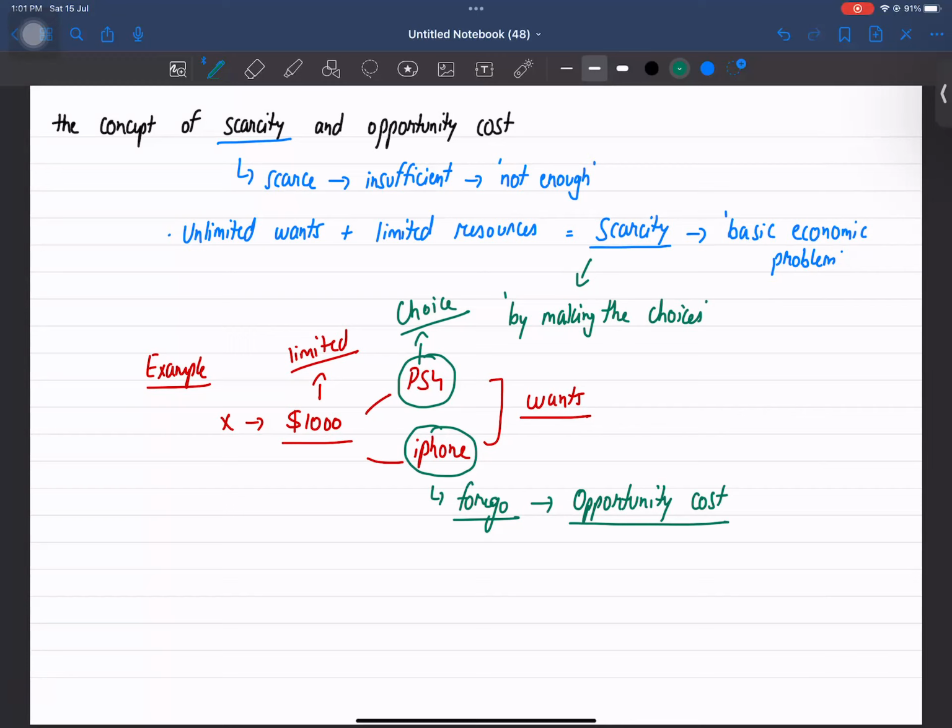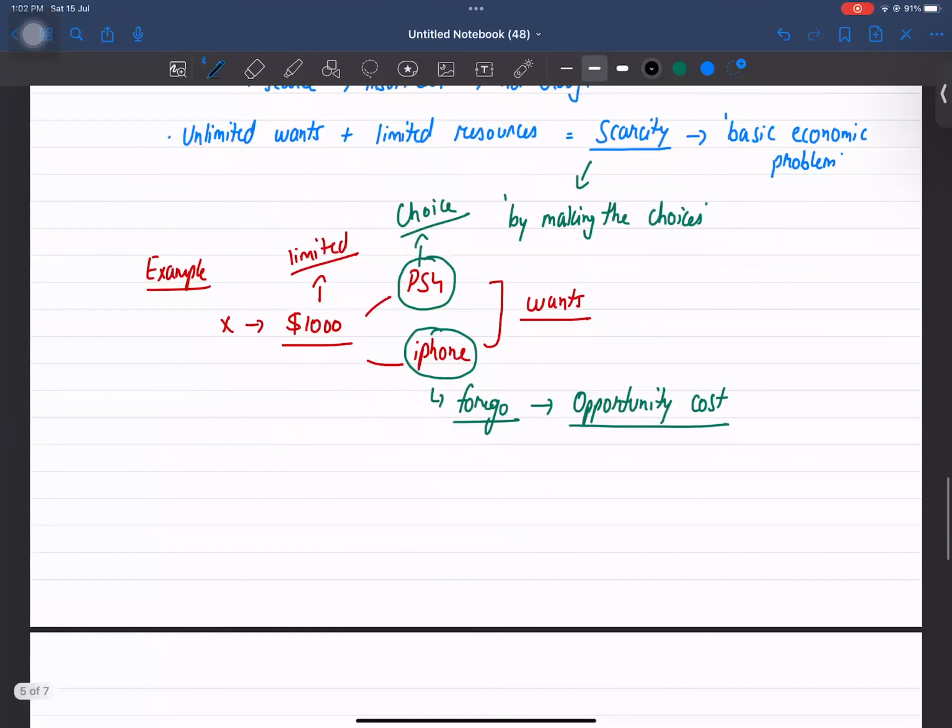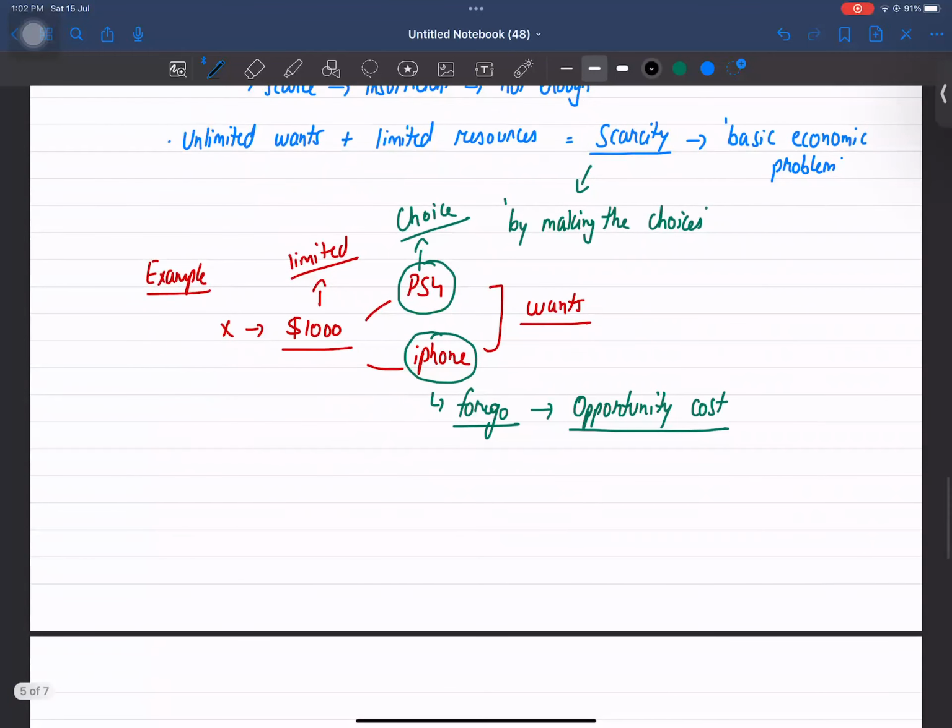इसी तरीके से इंडिविजुअल जो है वो अगर मैकडॉनल्ड्स कंज्यूम कर लेते हैं तो KFC उसकी अपॉर्चुनिटी कॉस्ट बन जाएगी. तो जो द थिंग दैट यू चूज इट बिकम्स योर चॉइस, एंड द थिंग दैट यू फॉरगो इट इज नोन एज अपॉर्चुनिटी cost. So, sir, what is the further concept? How we are going to define the opportunity cost? For example, there is a question: what is meant by the term opportunity cost, or define the term opportunity cost for 2 marks? So, we are going to discuss the concept and the definition.